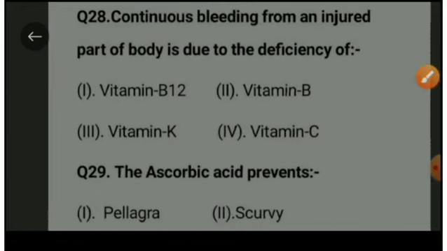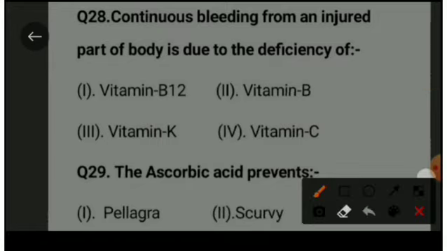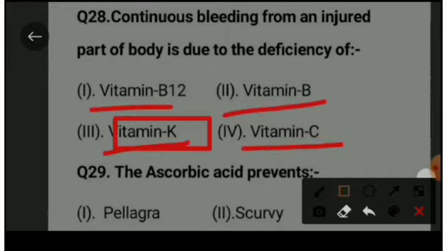Next question is, continuous bleeding from an injured part of body is due to the deficiency of, option first vitamin B12, option second vitamin B, option third vitamin K, and option D vitamin C. The right option is vitamin K.